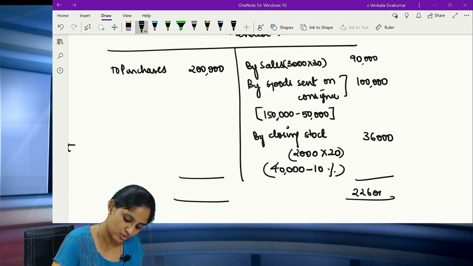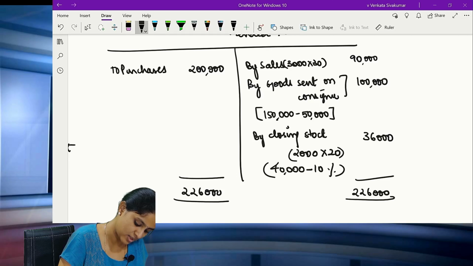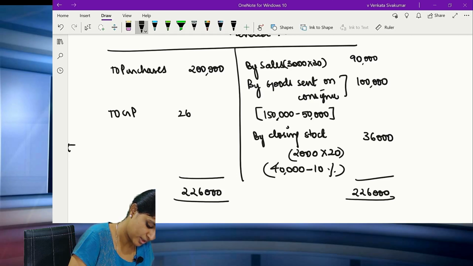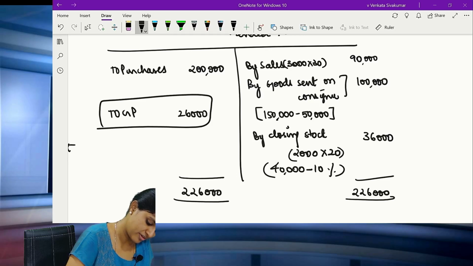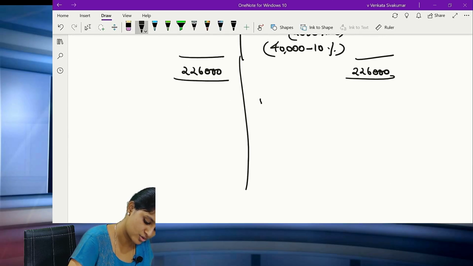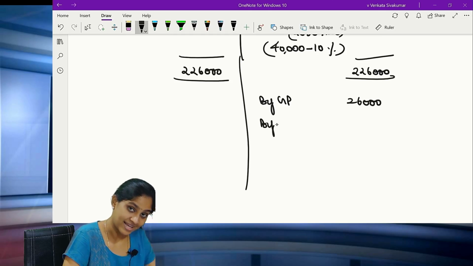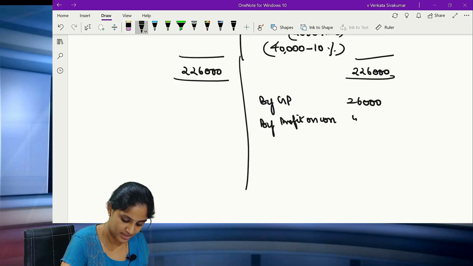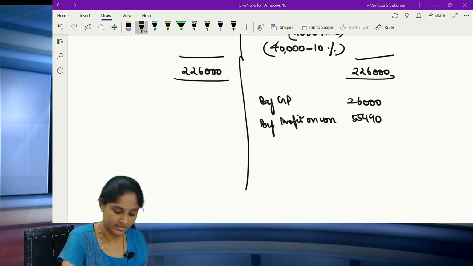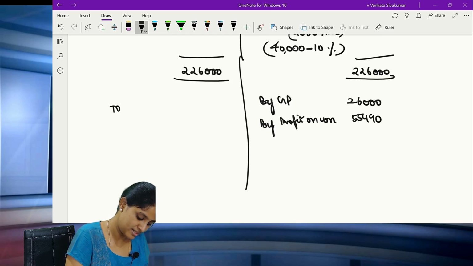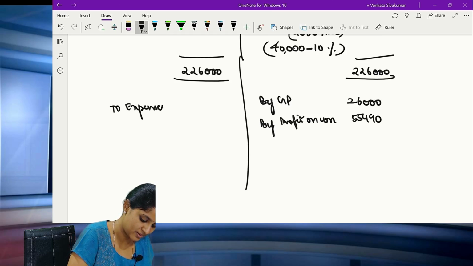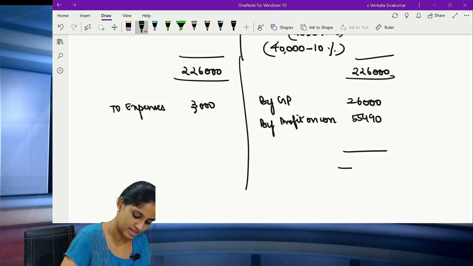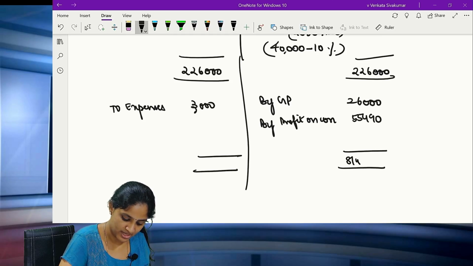So the total comes to 2,26,000. Here also 2,26,000. So gross profit is 26,000. Now this gross profit will be transferred to your P&L account. So it will be by gross profit 26,000. Then from your consignment account, you have profit on consignment, correct? So profit on consignment comes to 55,490. Clear? Now on the debit side, you have the expenses of this particular sale, which comes to 3,000. That's all. Now please balance it. It comes to 81,490, 81,490.